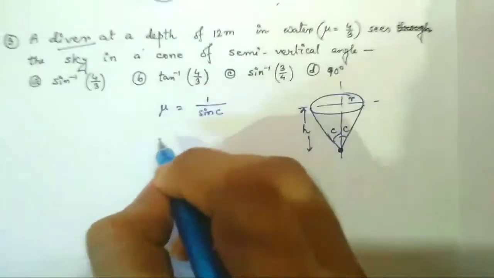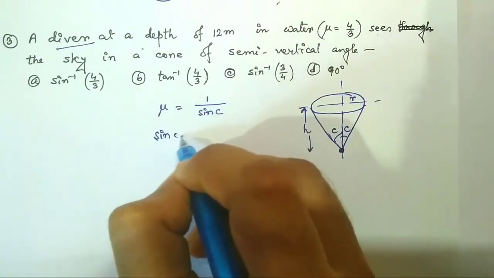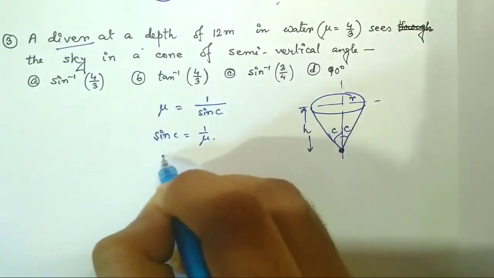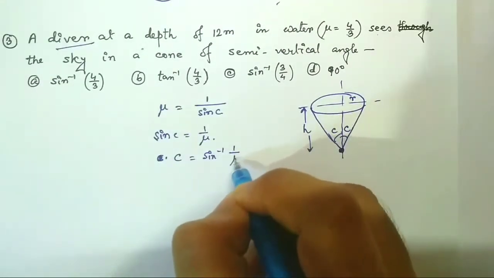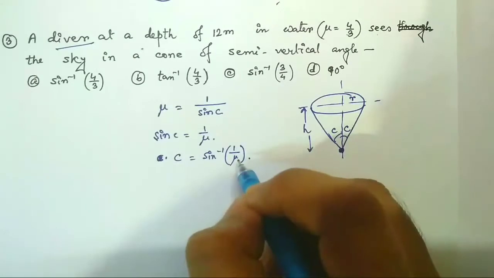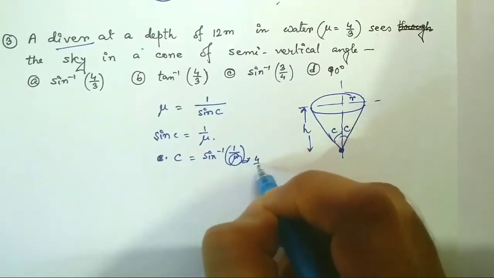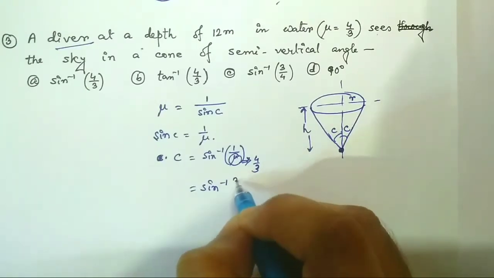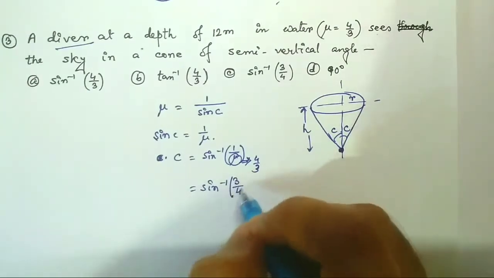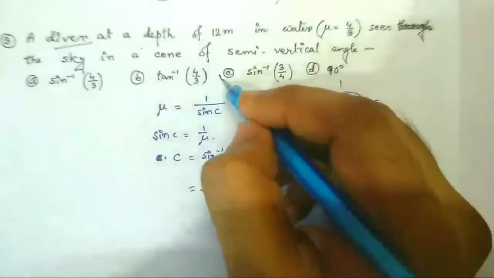Now we can write sin C equal to 1 by mu, or C equal to sin inverse 1 by mu. But the value of mu is given by 4 by 3. So this will be equal to sin inverse 3 by 4, that is option C is the right answer.